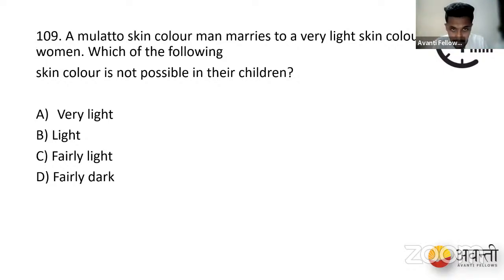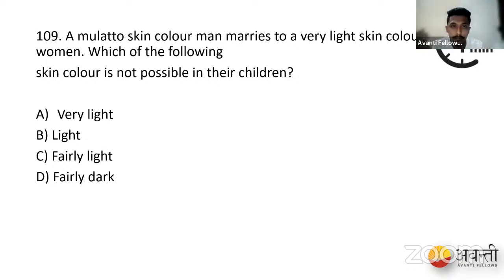So if we have capital A, small a, capital B, small b, then we have capital C, small c, then these kids will be what? Intermediate. Okay, intermediate skin color. That is like almost brown. But they're pretty fair.